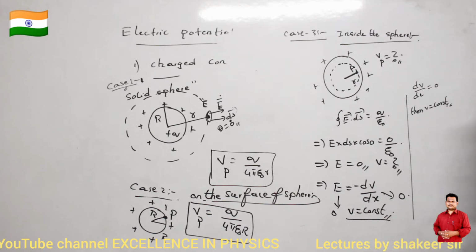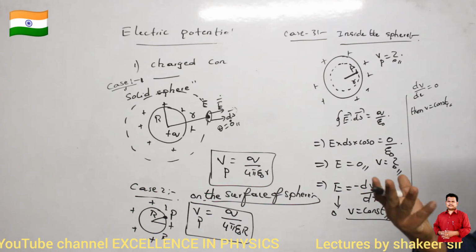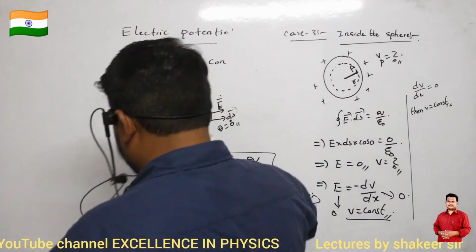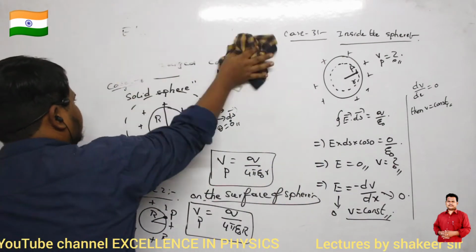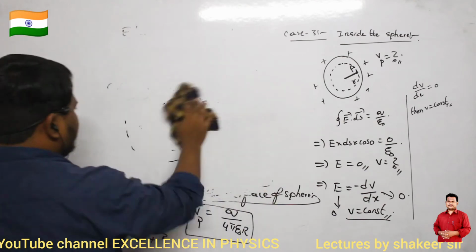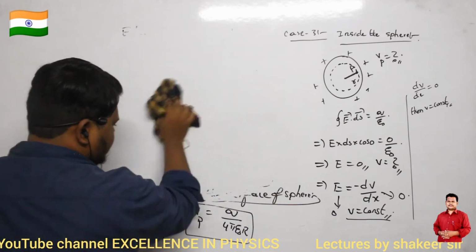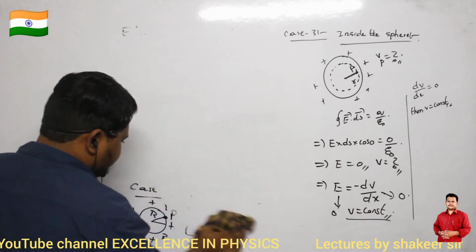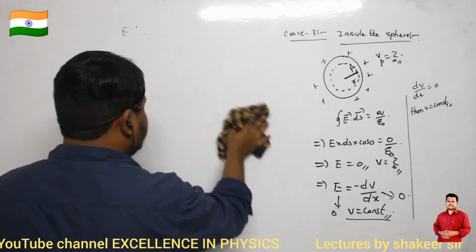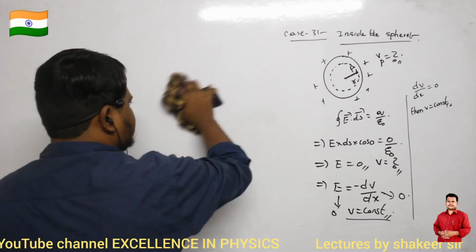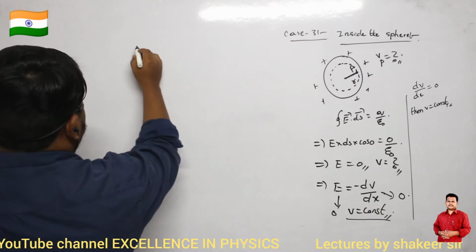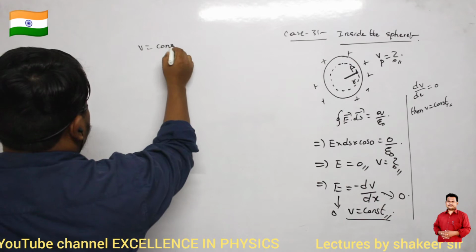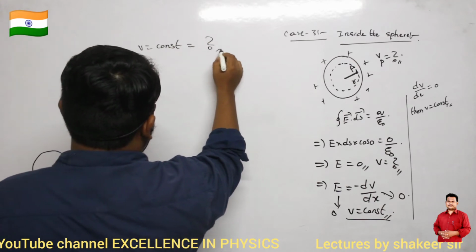So we have written that V is a constant. Now, how much is V? That also we have to calculate. Can anybody say? One value which we have understood is that the potential inside the charged conductor or shell is constant. Now the question is how much it is.